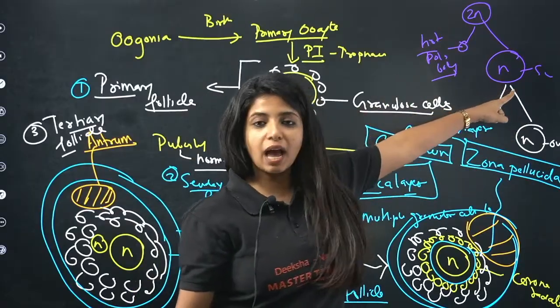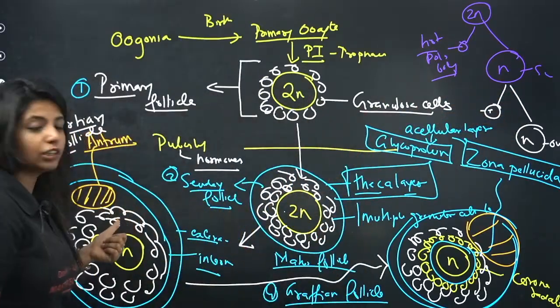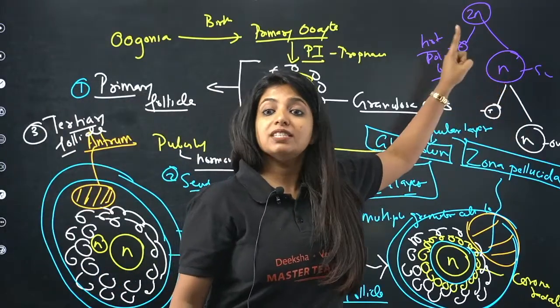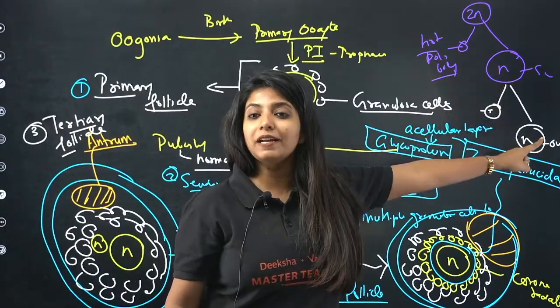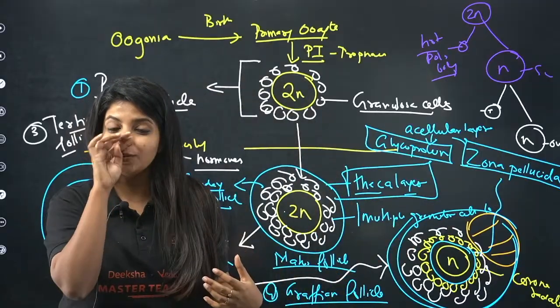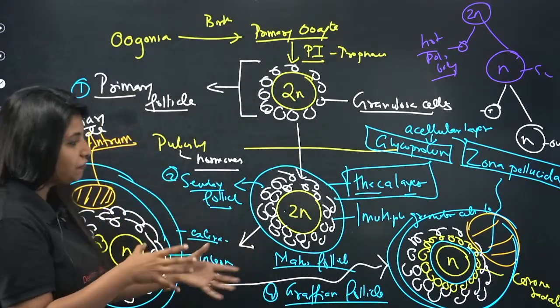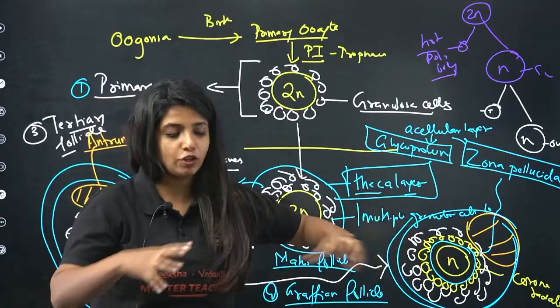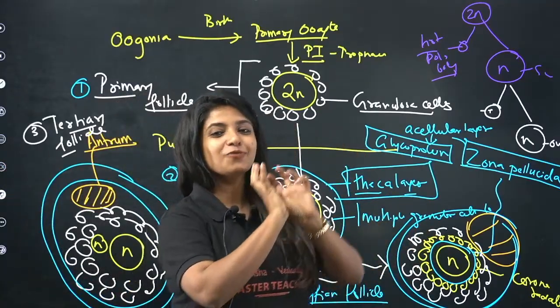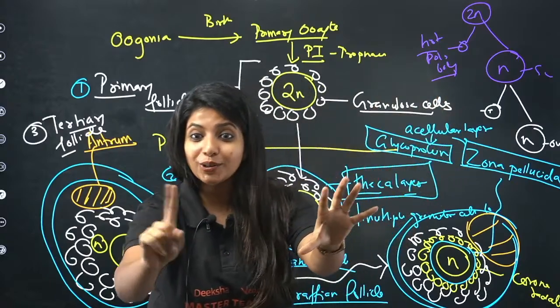This to this division happened where? This to this happened in the tertiary follicle. You have finally got the secondary oocyte over here, but the secondary oocyte has not completed the division to form ovum. So when I say that ovulation happens, you need to understand that the Graafian follicle, this big follicle, is going to rupture. And the secondary oocyte is the one that is going to be released, not the ovum.